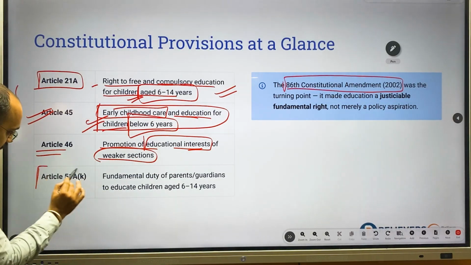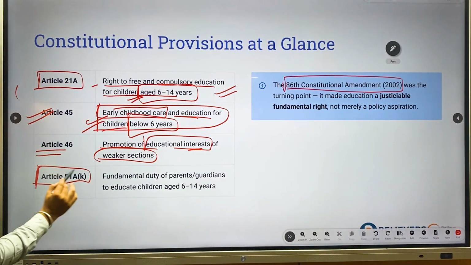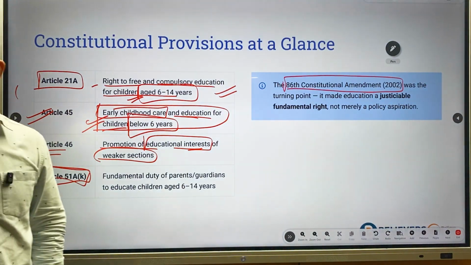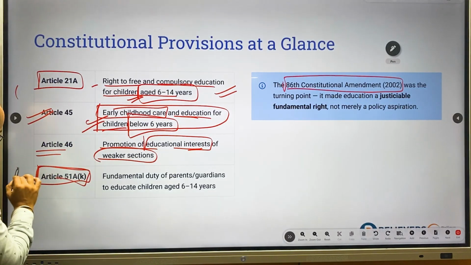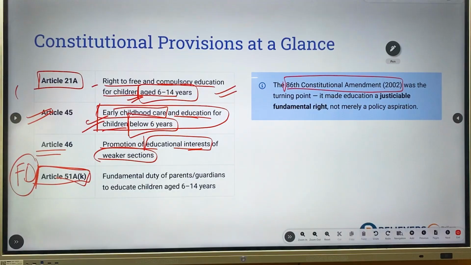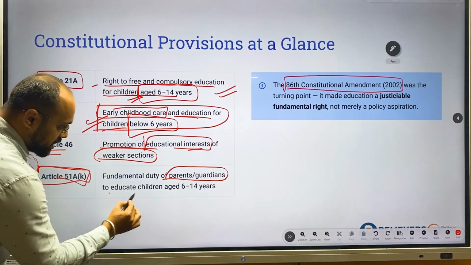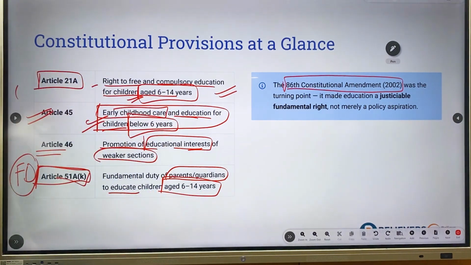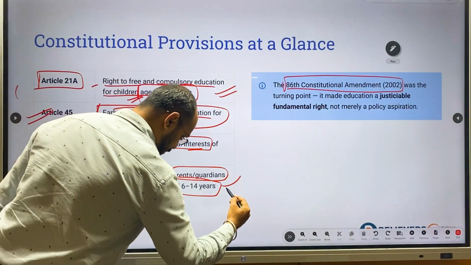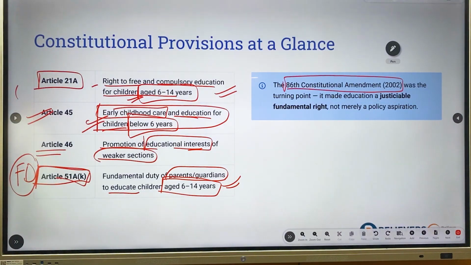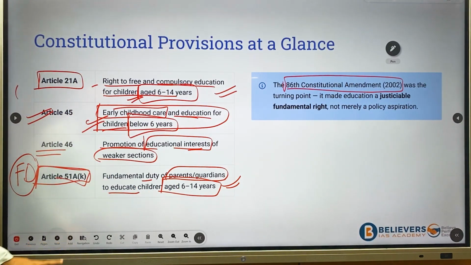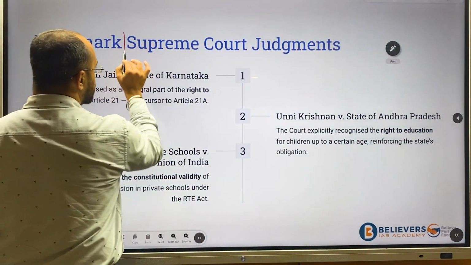And next is Article 51A sub-clause K. Here we are talking about fundamental duties. In fundamental duties, it is the duty of the parents to educate their children between the age of 6 to 14. Providing education for children between the age of 6 to 14 is considered a fundamental duty. Okay, so in this regard, we'll understand some of the landmark cases of the Supreme Court.